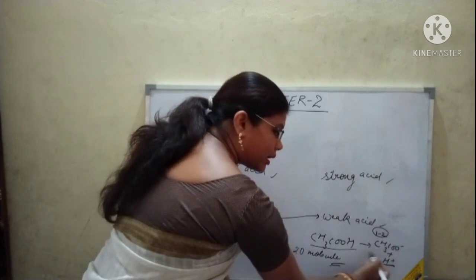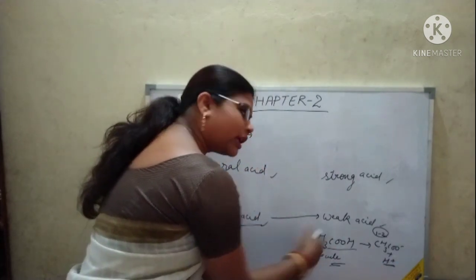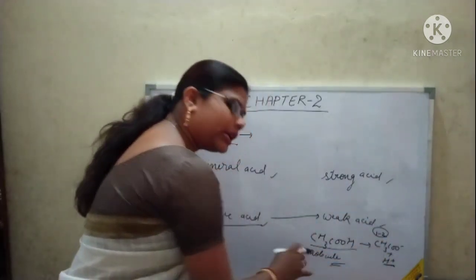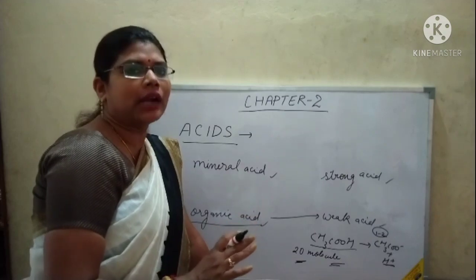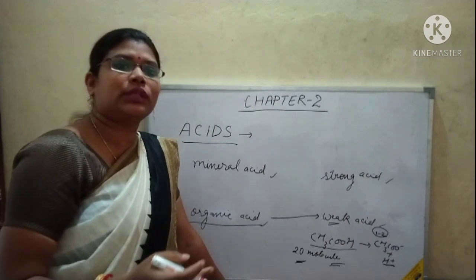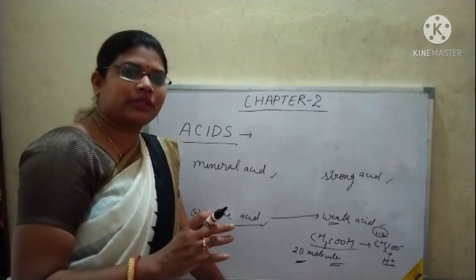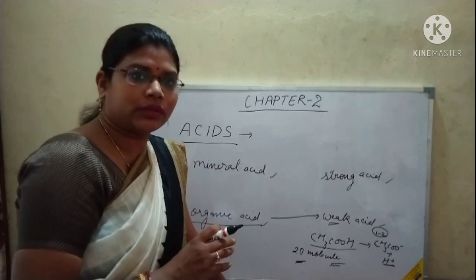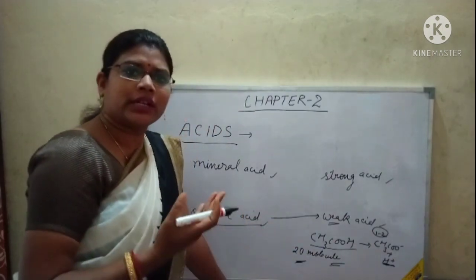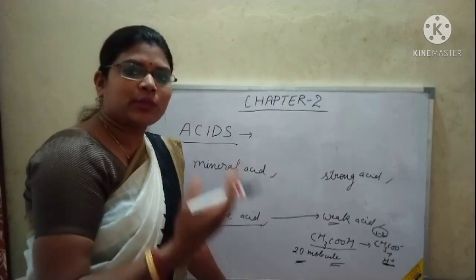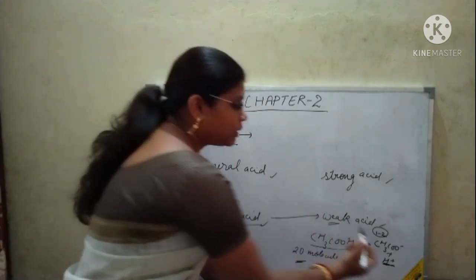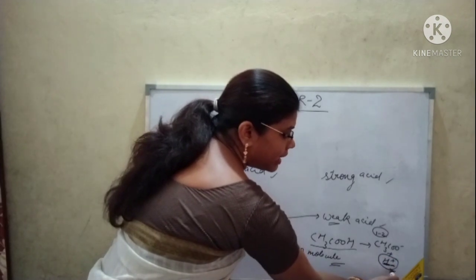We have already seen the acid definition, no? The substance which gives H plus ion is an acid. So the substance which gives very little H plus ion is a weak acid, because it is not giving complete H plus ion. What is a strong acid? Suppose HCl. If you take 20 molecules of HCl in an aqueous solution, it will give 20 H plus ions and Cl minus ions. Okay, so that is a strong acid. So all mineral acids are strong acids.